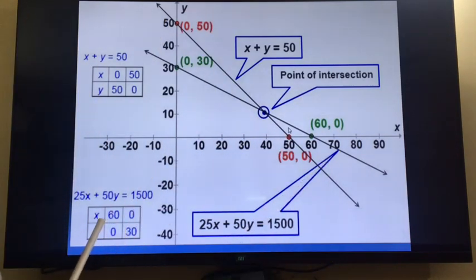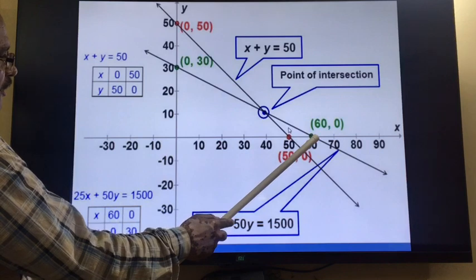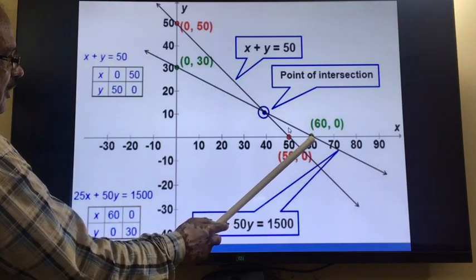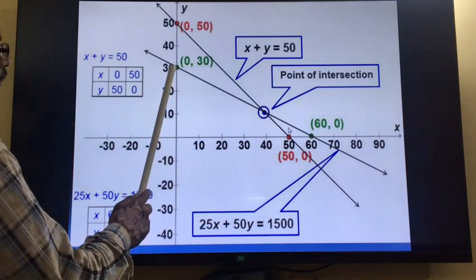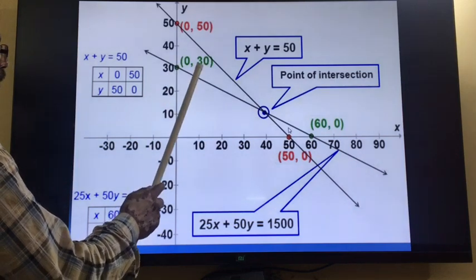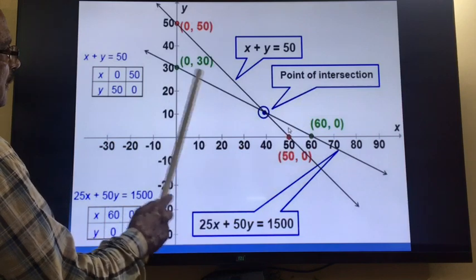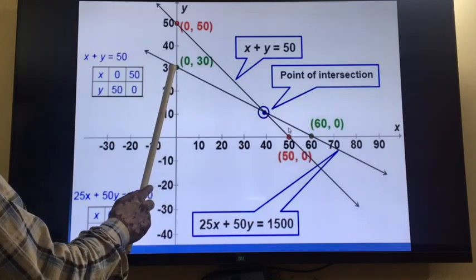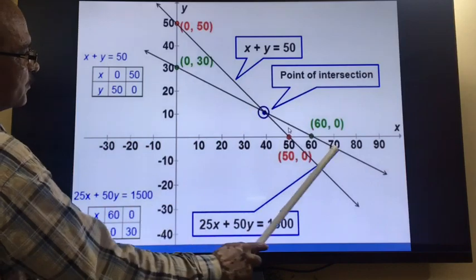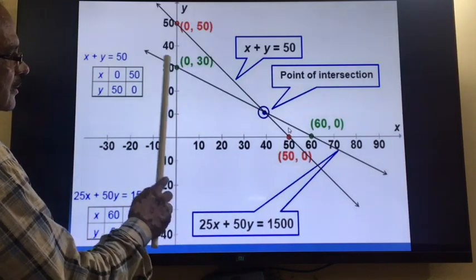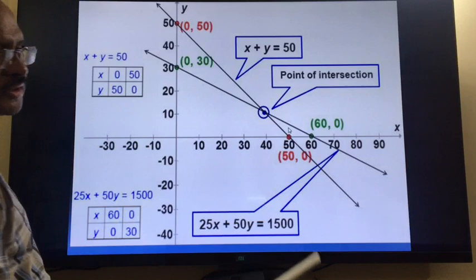Then for the second equation, the solutions were (60, 0) and (0, 30). So x is equal to 60 and y is equal to 0 is this green point. After that, (0, 30): x is equal to 0 and y is equal to 30 is this point. Both the points are marked in green color. When you join these green points, you will get a straight line. So these are the two straight lines on the same axis, on the same graph.